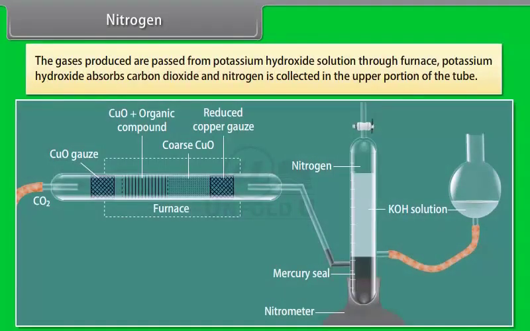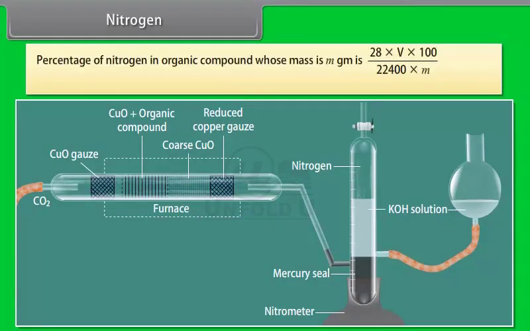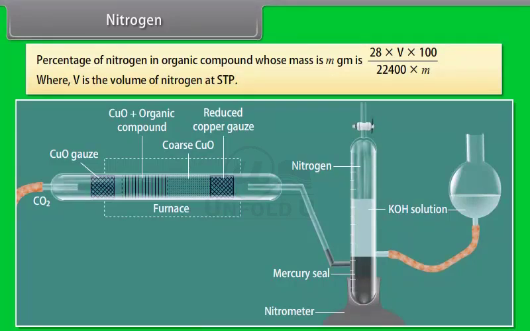The gases produced are passed through potassium hydroxide solution in a furnace. Potassium hydroxide absorbs carbon dioxide and nitrogen is collected in the upper portion of the tube. Percentage of nitrogen in an organic compound whose mass is m gram is 28 into V into 100 divided by 22,400 into m, where V is the volume of nitrogen at STP.